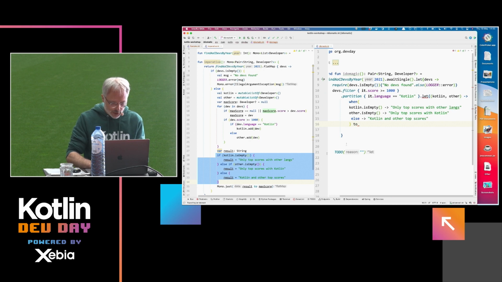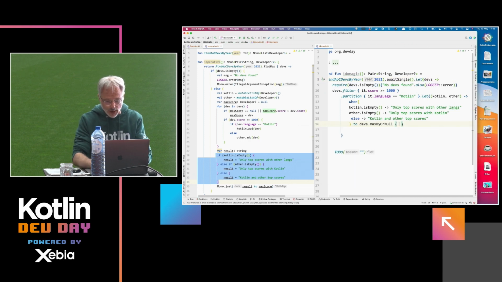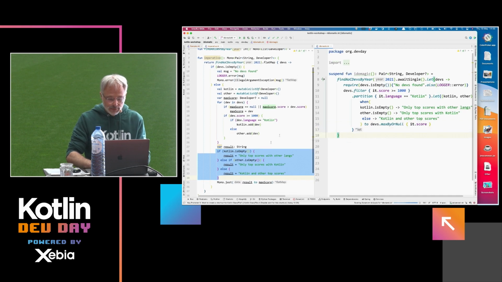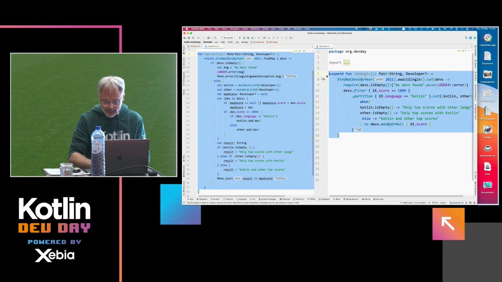Then we have to return this tuple where we have to calculate the max score. Also here, let as higher-order functions help that, maxBy score, and off we go. So we not only reduce the amount of code from, let's say, 31 to 11 lines, I guess.